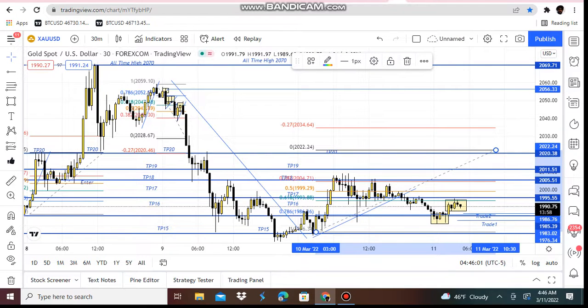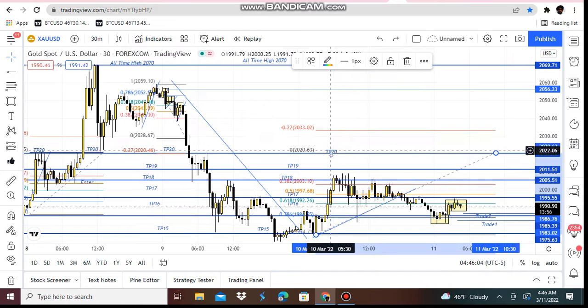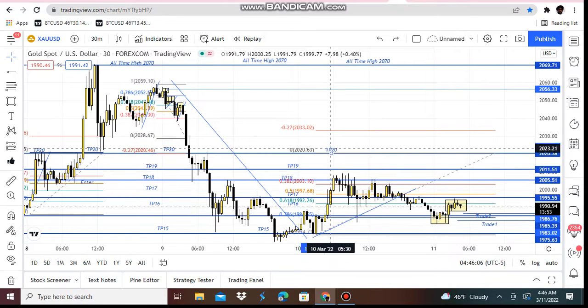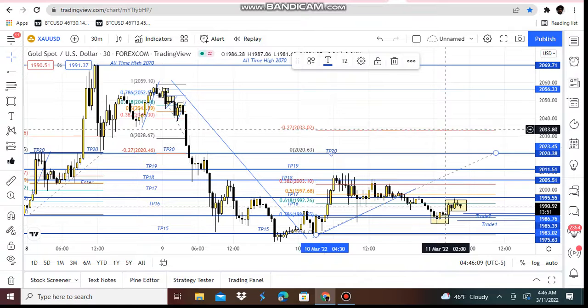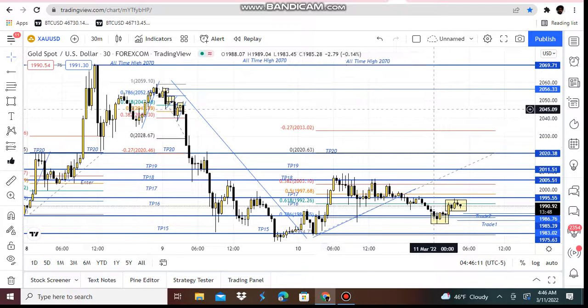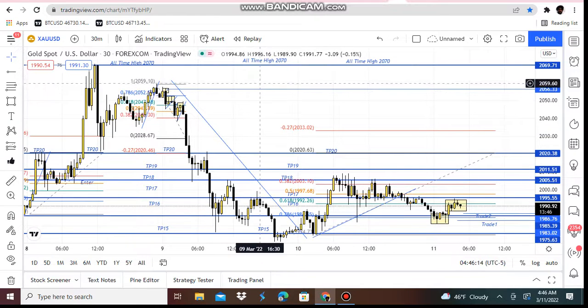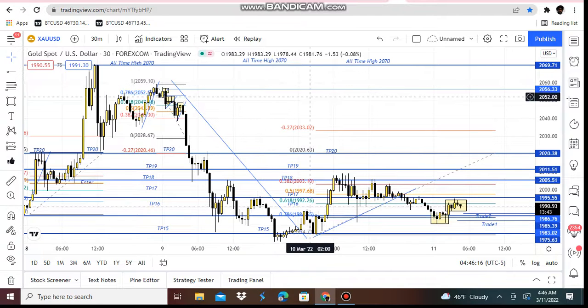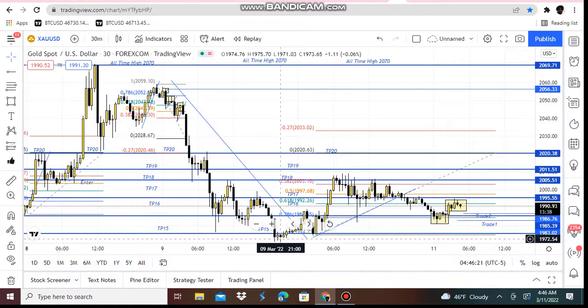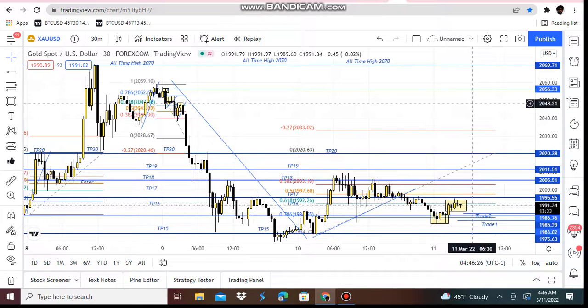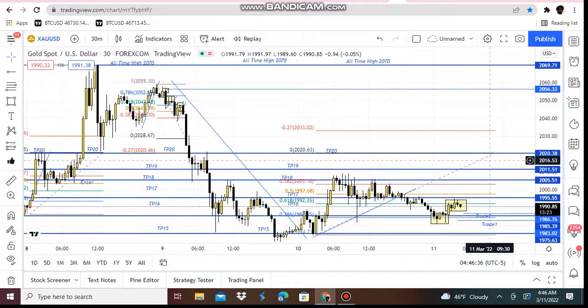And once it gets to TP20, we should see it go higher than that. We should see it go to the 27 extension, 2030, 2033. And it can get all the way back up here again. It can get all the way back up to 2059. It was just here March 9th. And on March 9th, it went all the way down to 1972 from 2059. So it can definitely get back up here today to 2000, at least going to 2040, 2020. Definitely take profit 20, TP20. So we're just expecting that to happen.